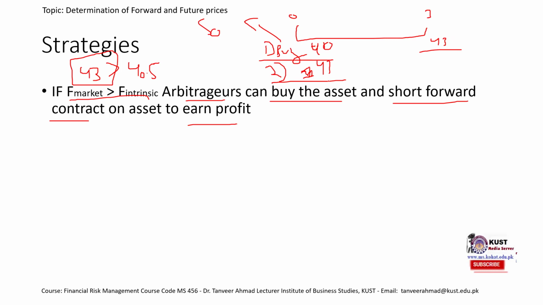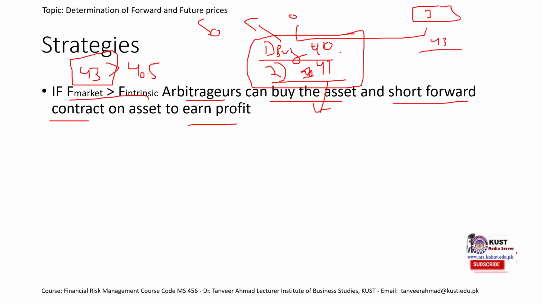So as of today, we know what our profit would be. Whatever the price is in the market after 3 months, it doesn't matter to us, because we have already entered into a short forward contract and we have locked the price today. So we call it riskless because we know today what our profit would be. We have locked our profit, right?